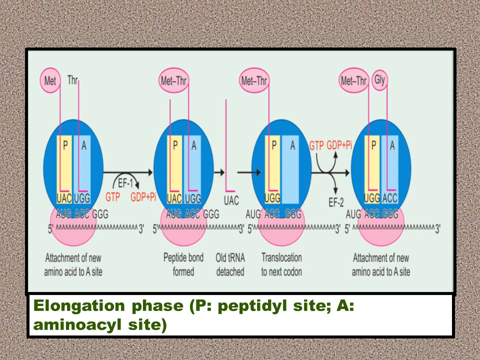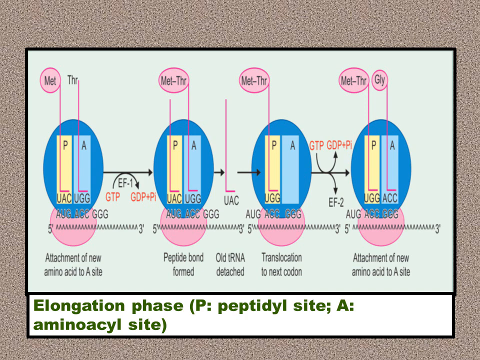Now what happens to the empty tRNA at the P site? It exits via a site called the exit site. It is not shown in the diagram, but it is an imaginary site on the ribosome. Through that area, the empty tRNA, which has released the methionine, goes out.